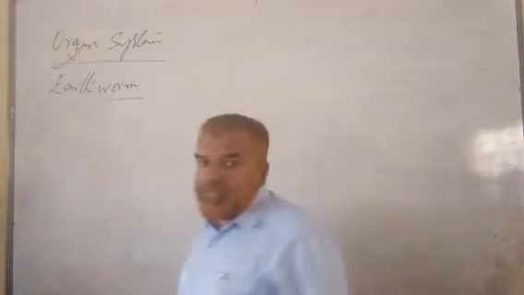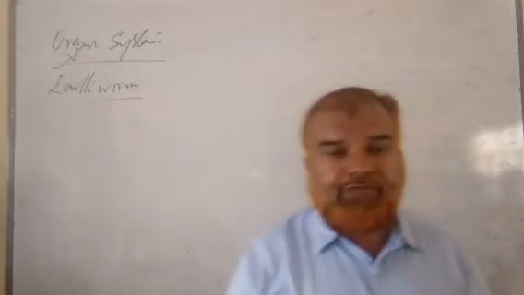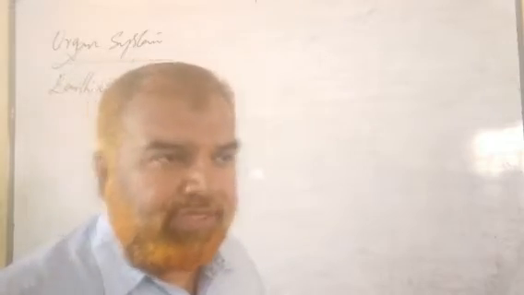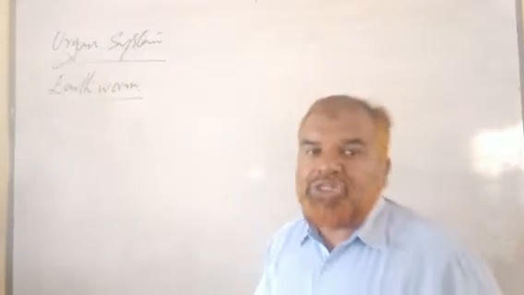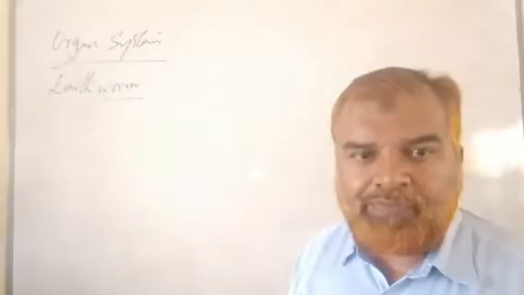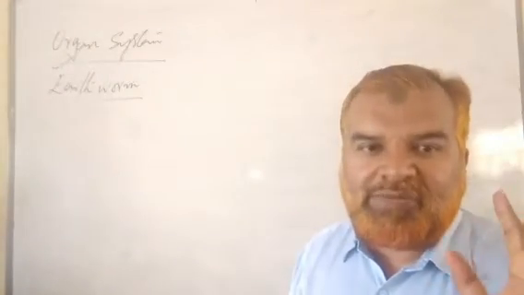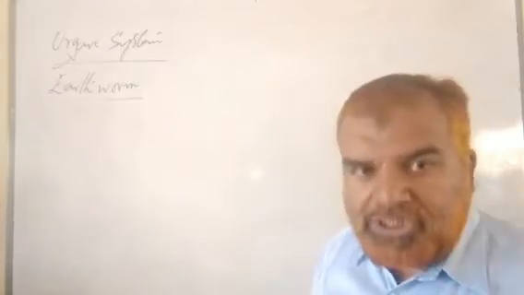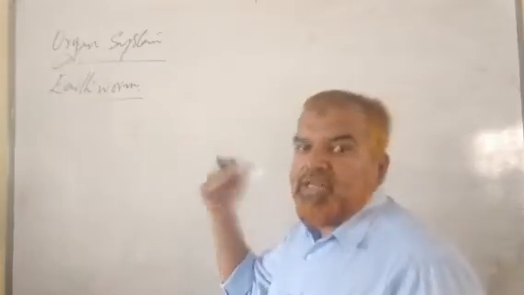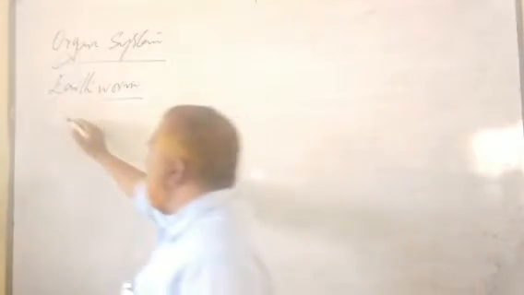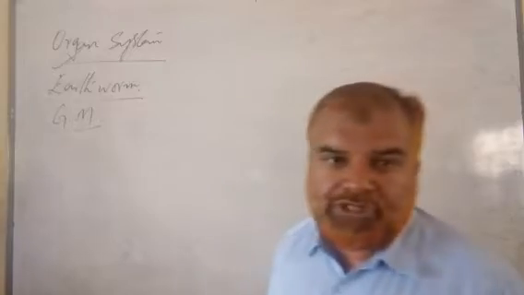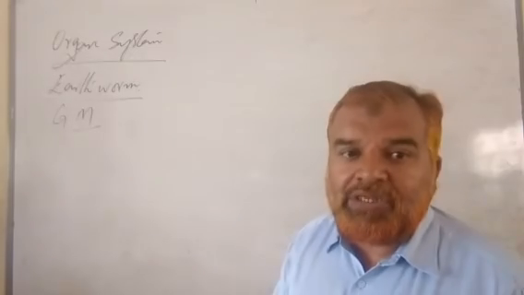You all know that this animal belongs to phylum Annelida, class Oligochaeta, order Opisthopora, genus Pheretima, and species posthuma. So Pheretima posthuma is nothing but earthworm. We have to study earthworm organ systems. Let us go for general morphology and external appearance of this animal. It belongs to Annelida, means it is a segmented worm.